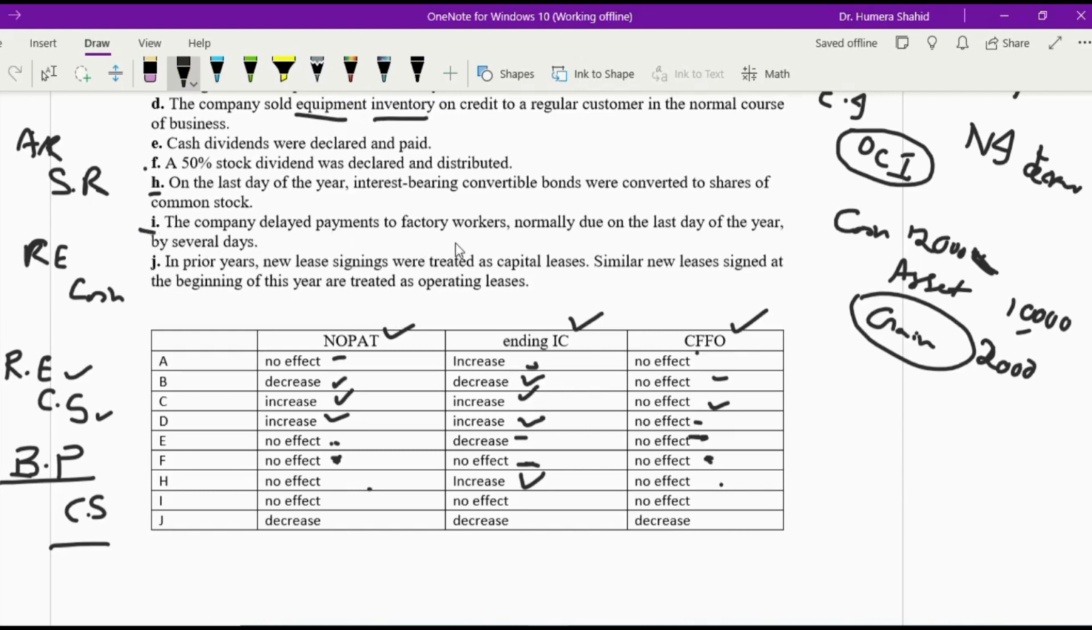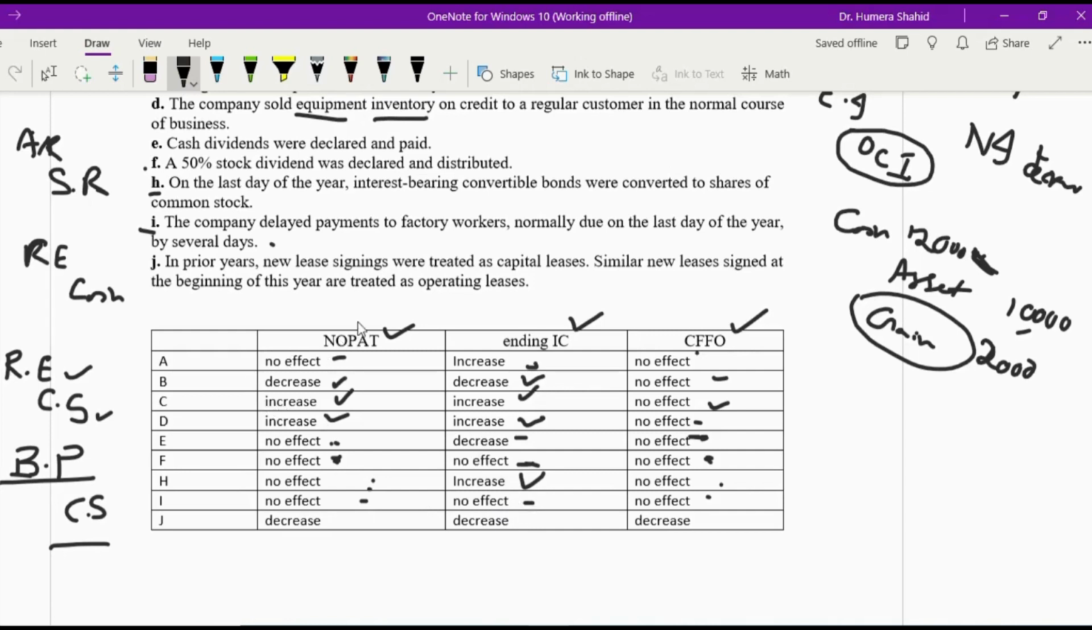Company delayed the payments for the factory workers, normally due on the first day of the year, by several days. So when the company has delayed the cash payments, CFFO is not going to be affected. Also, it's the delay in the payment, but the transaction is already recorded, because as soon as employees earn, we record our expense. So because of the delay, cash will be affected, that you are saving it, but there will be no effect on net income or the ending invested capital.